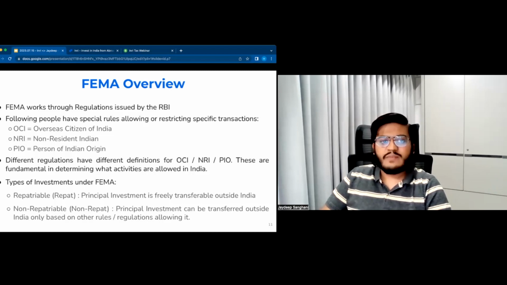So that money can easily be transferred outside India without much compliance. Now, what is non-repat then? Non-repat is basically if you put some money in India and that money is not free to be transferred outside India. You can reinvest it in India after you sell your original investment, but you cannot directly transfer it. However, there are rules that allow transfer of non-repat money outside India, but we will be covering them later on in this webinar.